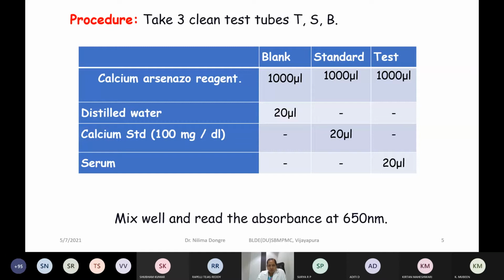Got it? Now, how much of the amount are you taking from this? You are simply taking 20 microliters. Clear? Now, I have to calculate if 100 ml is containing 100 milligram of calcium, how much will be there in the 20 microliters of the calcium? Can anybody tell me? You just simplify the things.